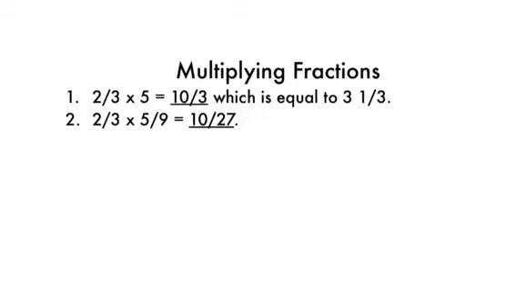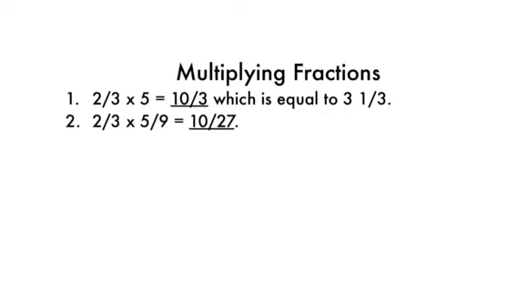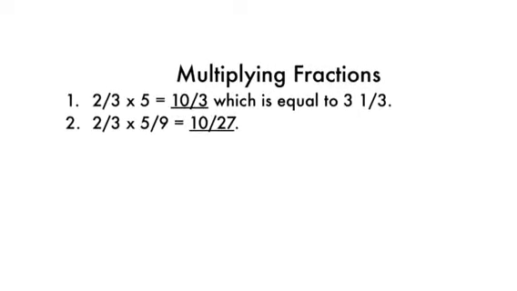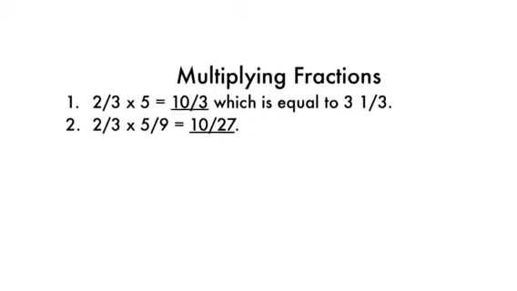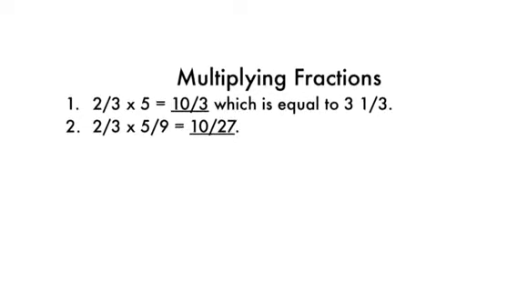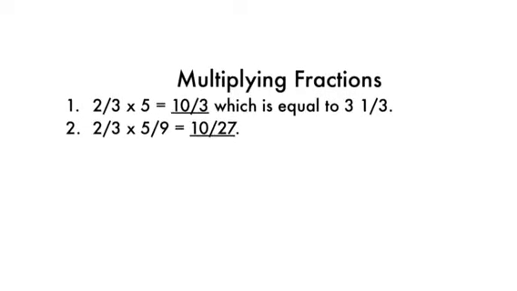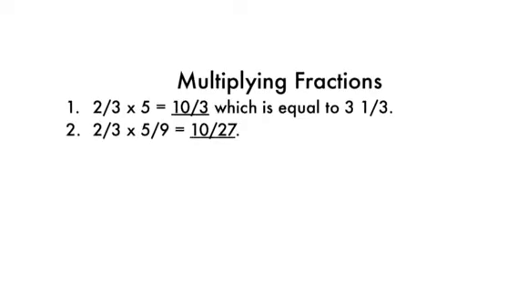For question number 2, we have a fraction times a fraction. So 2 times 5 again equals 10, and then 3 times 9 equals 27. So our answer this time is 10/27.